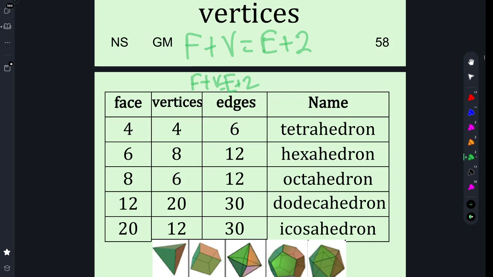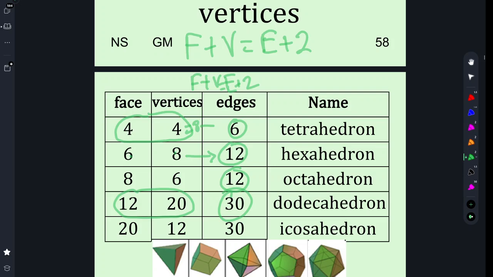All right? But what you'll notice is if you add up the faces and the vertices, it's always the edges plus 2. So look, 4 plus 4 is 8, and minus 2 is 6. 6 plus 8 is 14, minus 2 is 12. 8 plus 6 is 14, minus 2 is 12. So if you add up the faces and the vertices, you'll know the edges because all you have to do is subtract 2. 20 plus 12 is 32. 32 minus 2 is 30, right? So you can easily memorize the edges because of that, all right?